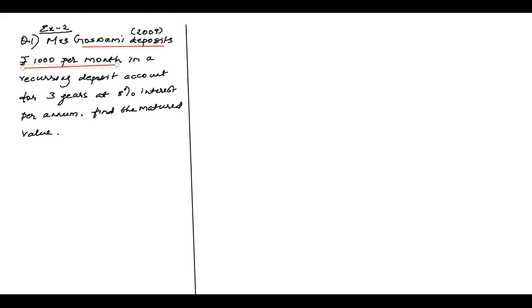So what is P, children? We try to write it in short. The solution: money deposited. How much is it, children? P is rupees 1,000. Now, in a recurring deposit account for 3 years, I mean, the time period N is 3 years, but I told you, children, this is rupees 1,000 per month.